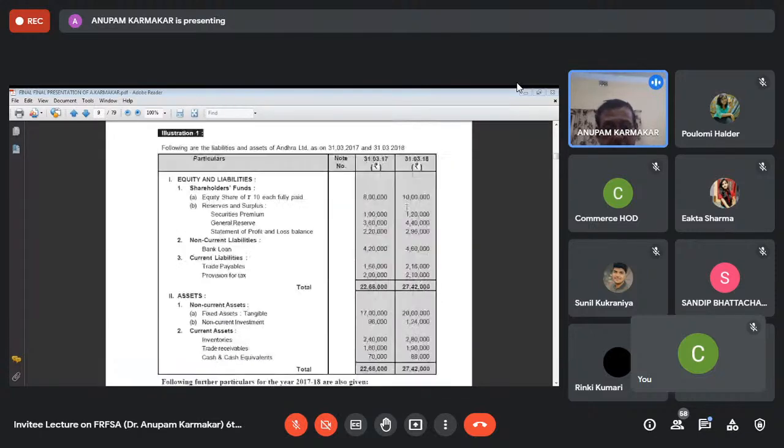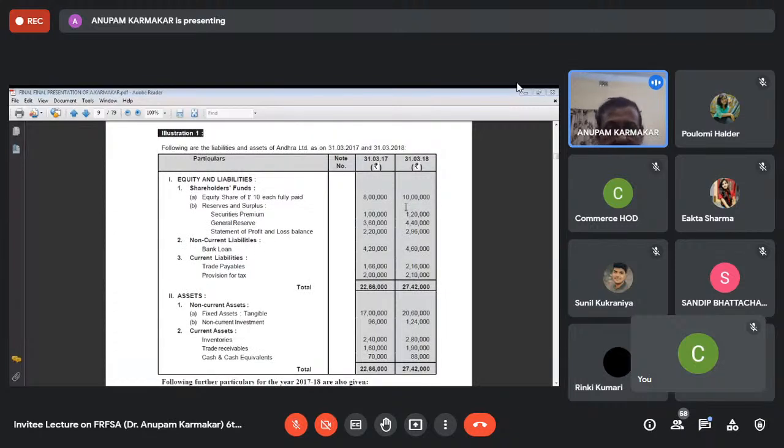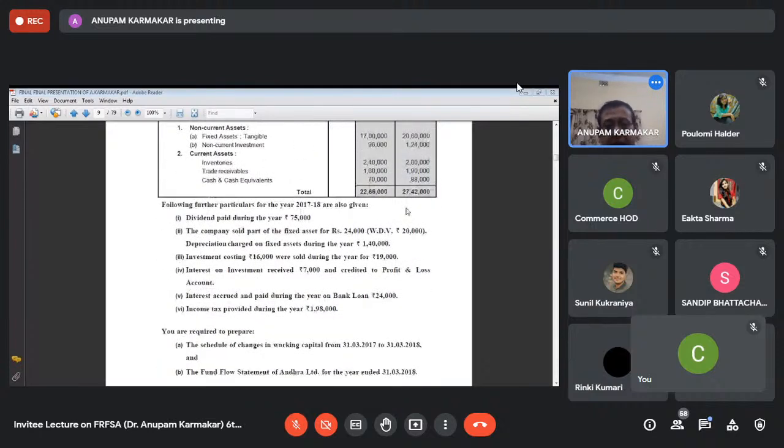Now, coming to one problem, I will not discuss this problem. I just tell you that you will be provided with the problem. See that shareholders' fund, non-current liabilities, current liabilities, assets, and everything is given. I have taken this problem keeping in mind your exam, and I believe that in the exam also, more or less this type of problem will come.